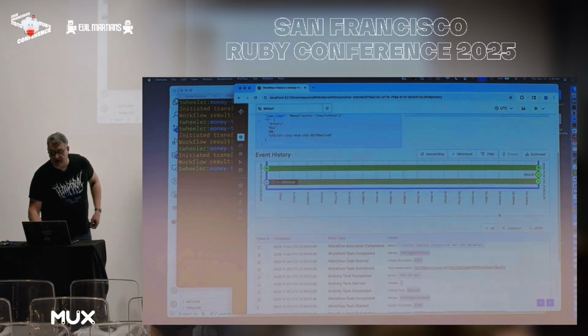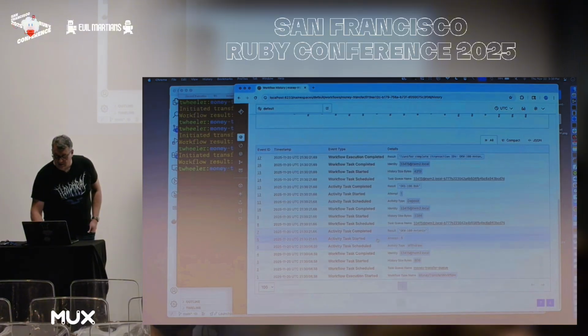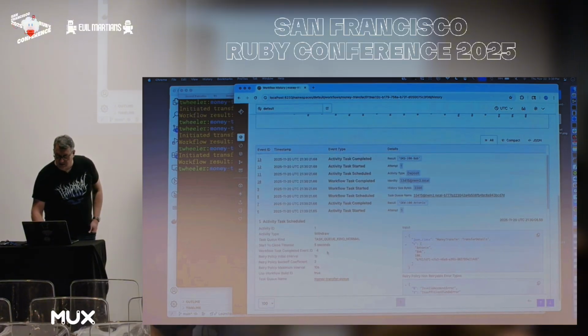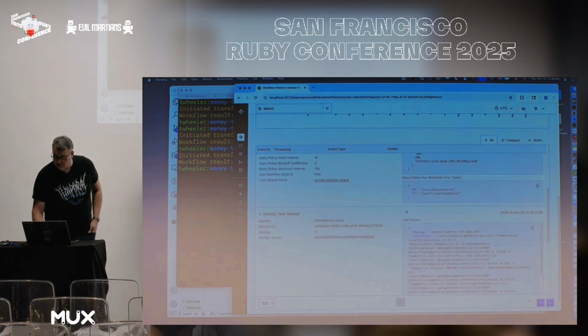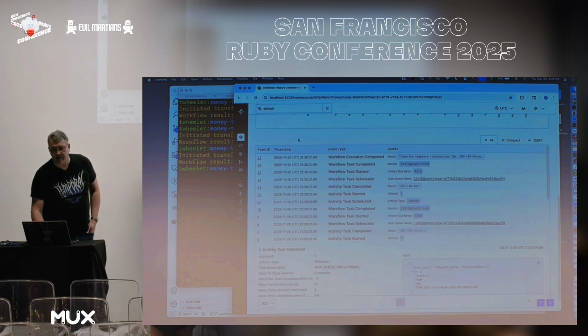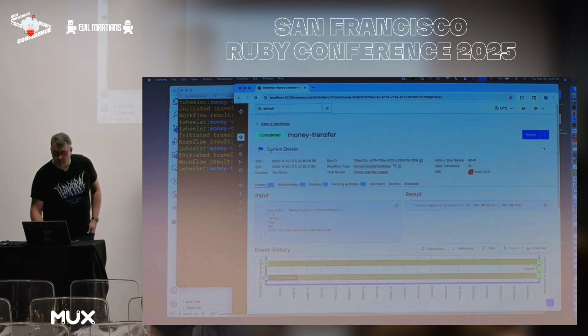But I can still go back if Antonio asks what was going on. I can go back and look and see that this succeeded on attempt number 5. And the error that took place was connection error for bank API. So I have insight into things that happened in the past through the Temporal Web UI.